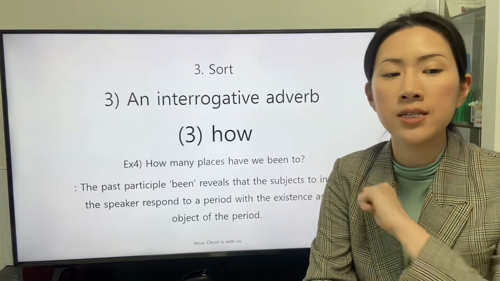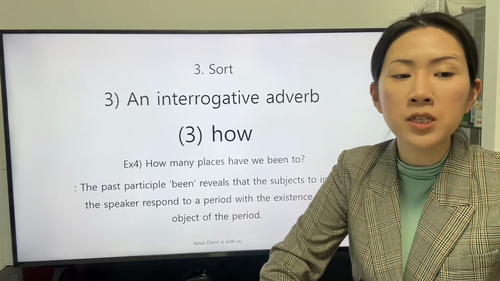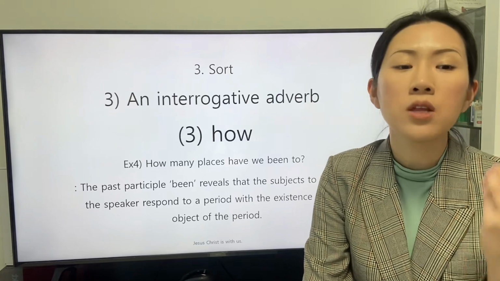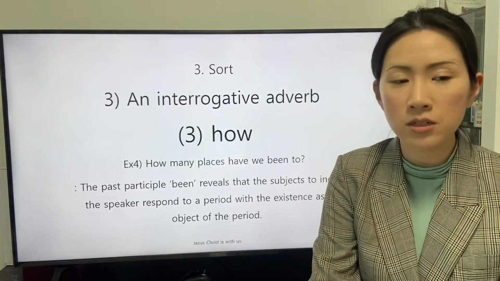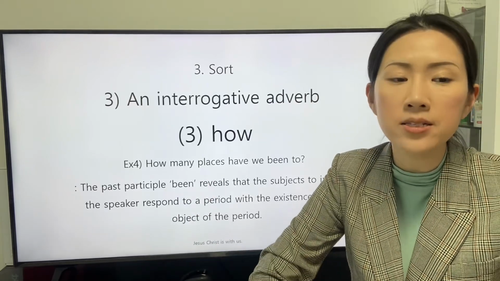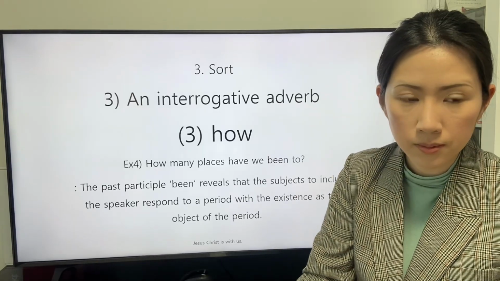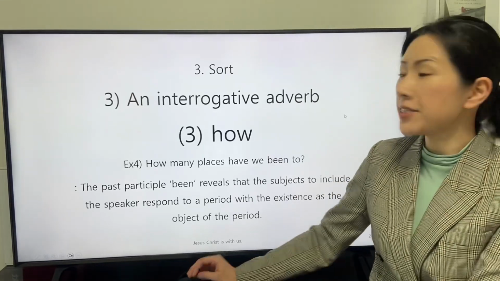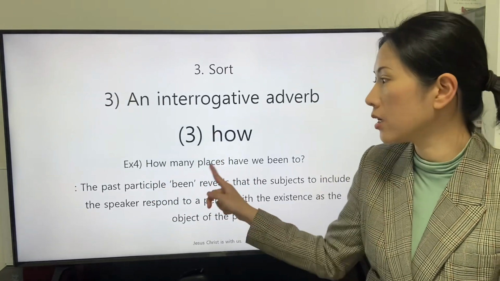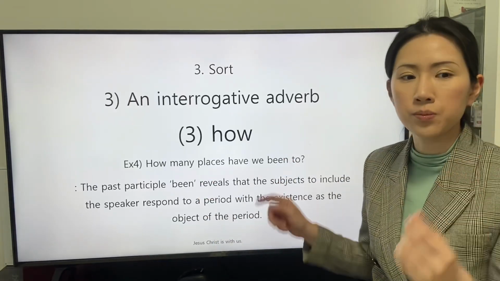The first clause is this: How many places have we been to? The past participle been reveals that the subject, to include the speaker, exists for a period, with the existence as the object of the period. The phrase of the noun, how many places, to include the indication places, is the object of the preposition to.